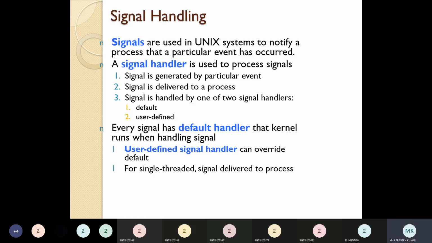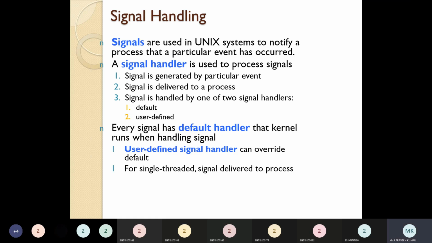If you create the object for the child class and try to access that function, the same function name which is available in the base class is overridden by the function in the child class. We call that an override. So obviously the user defined signal will override the default signal. This is the issue we are facing in handling the signal.